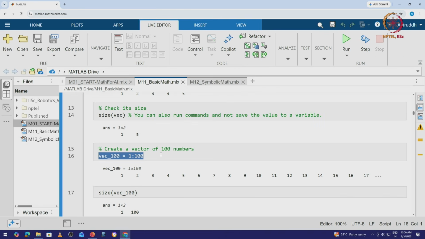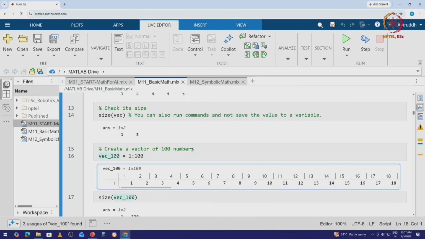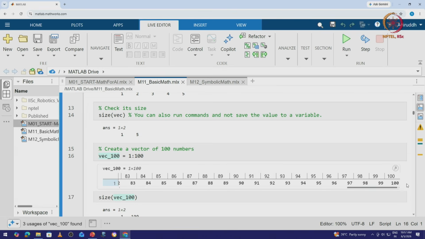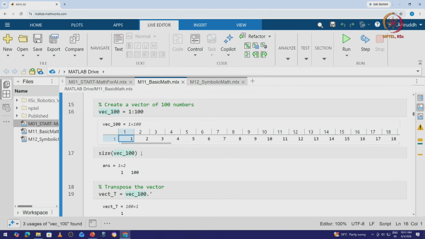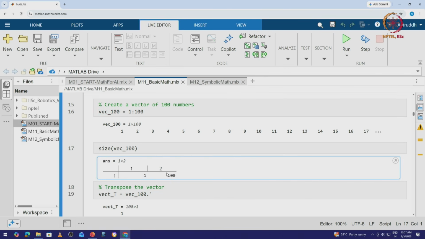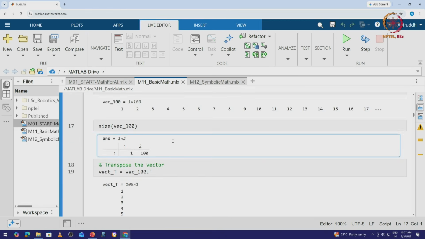Okay. Let's say that we use this particular syntax, which is vec_100 is from 1 to 100. It is essentially going to create a vector which has 100 numbers with a step size of 1. So it's going to go from 1, 2, 3, 4 right up till 100. As we can see here, we'll see right up till 100. So this is a vector. If we want to print the size of vec_100, it is given as 1 and 100. So 1 row and 100 columns.